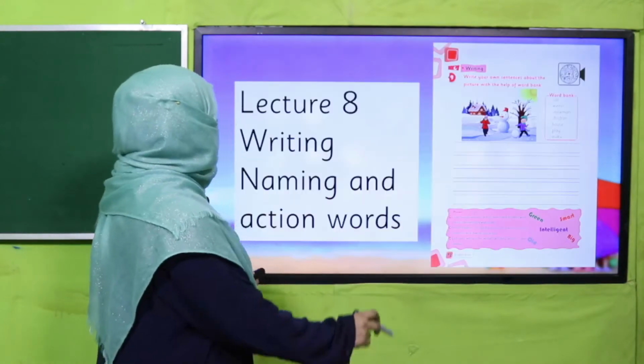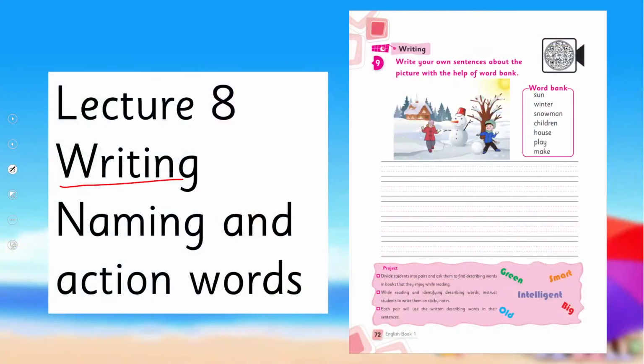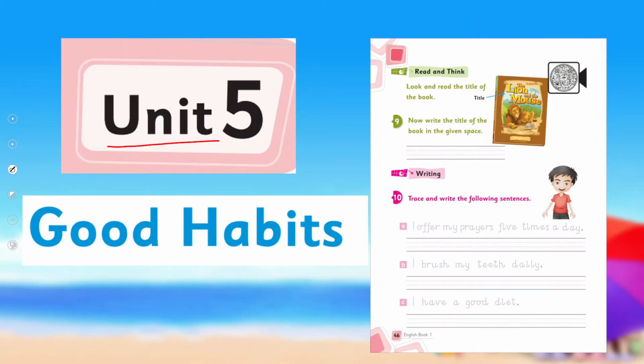Yes, my dear children, today under the title of writing, we are going to learn how to use naming and action words in sentences. Before this, in Unit 5, I have taught you how to write a sentence, how to trace a sentence, and we remember that the first letter of a sentence is always capital, and we put a full stop at the end of a sentence. I hope you remember all these things.